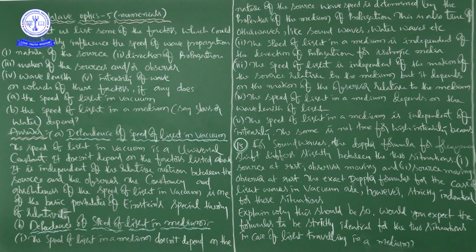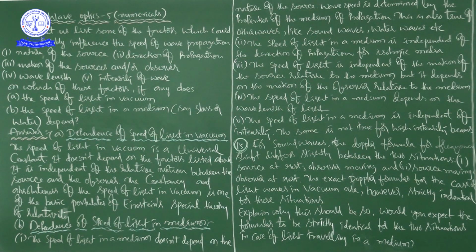Next, motion of the source and or observer. See, we are going to see some other information. It is independent of the relative motion between the source and the observer. You see this word, independent. It is independent of the relative motion between the source and the observer, right? Next.